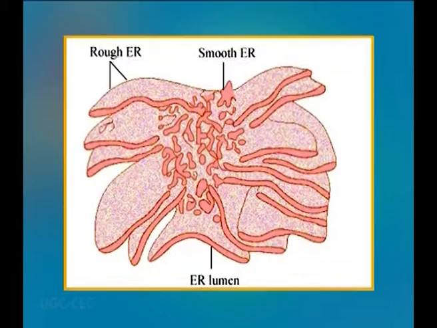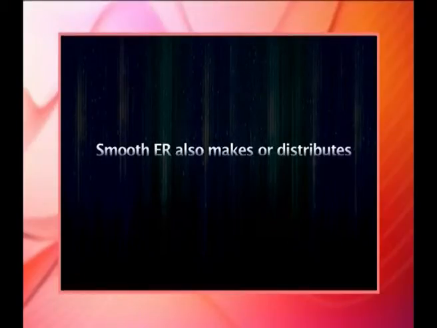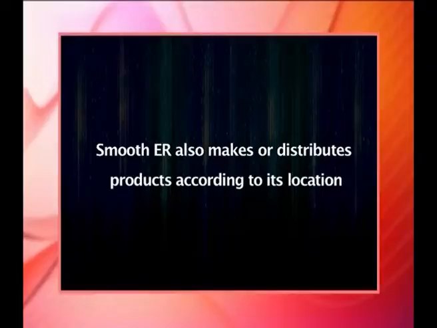Smooth ER consists of a long network of folded tube-like structures. The interior of smooth ER is called the lumen, which is enclosed by a phospholipid membrane just like the membrane that encloses the entire cell. The number of smooth ER units in a cell depends on the type of cell and what its manufacturing needs are. Smooth ER also makes or distributes products according to its location. In muscle cells, it releases calcium ions, while in cells of the endocrine system, smooth ER makes steroid hormones.